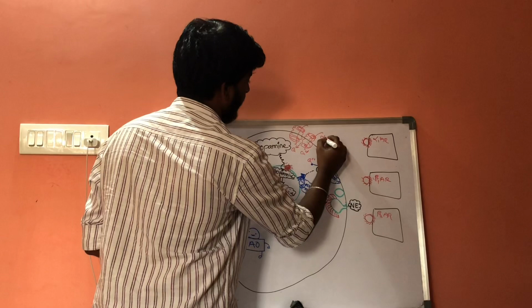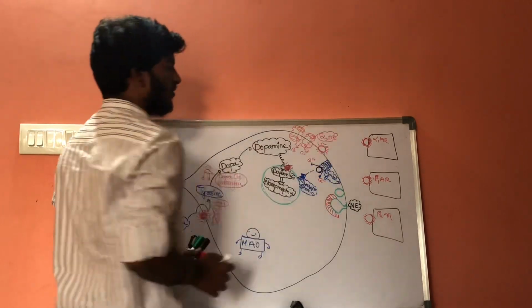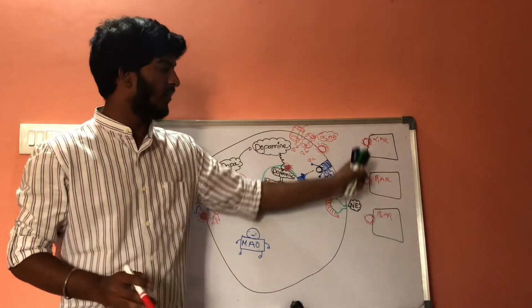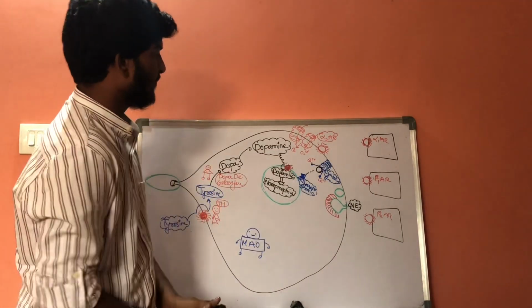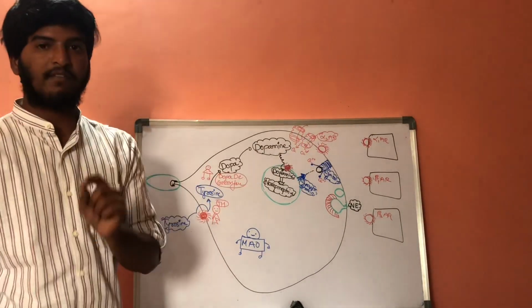This is the alpha-2 adrenergic receptor. Alpha-1, beta-1, and beta-2 are present on targeted tissues, whereas the alpha-2 adrenergic receptor is present on post-sympathetic neural fibers.